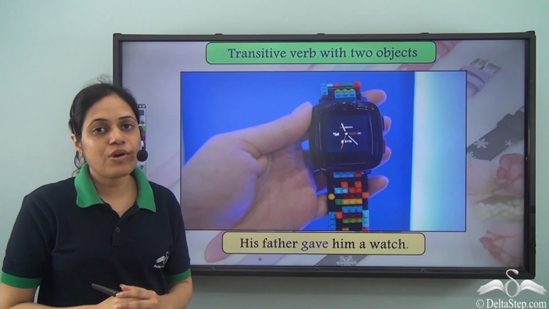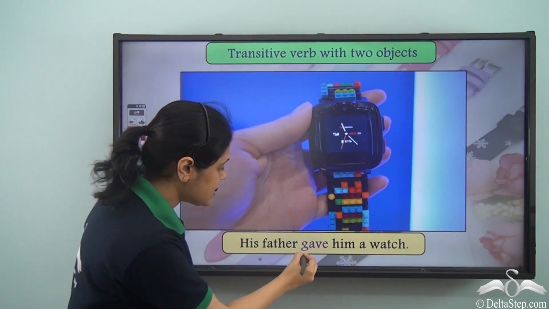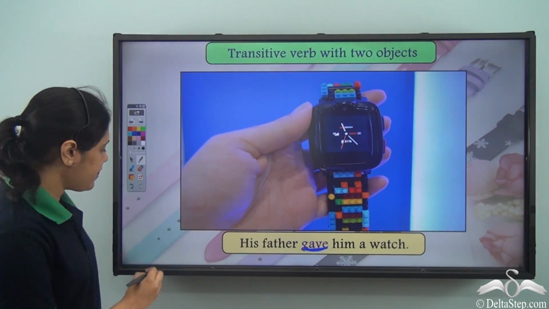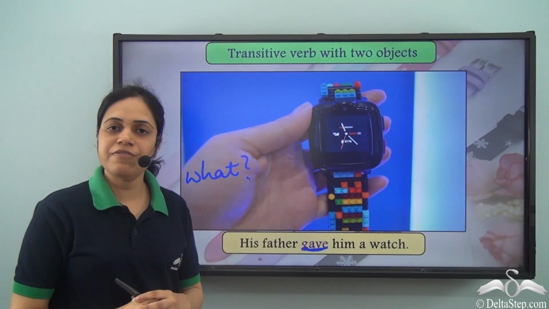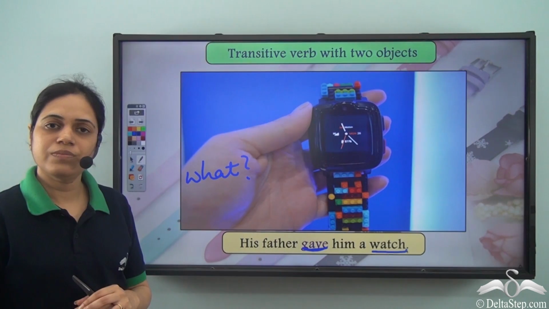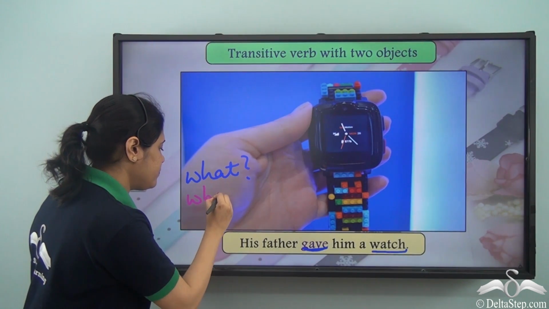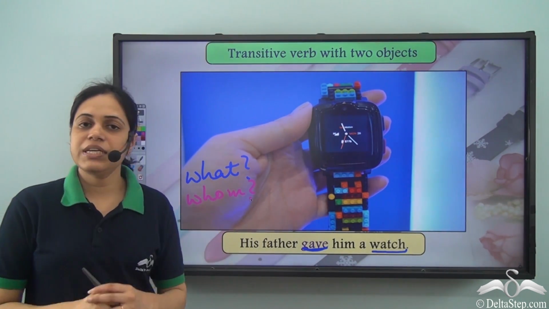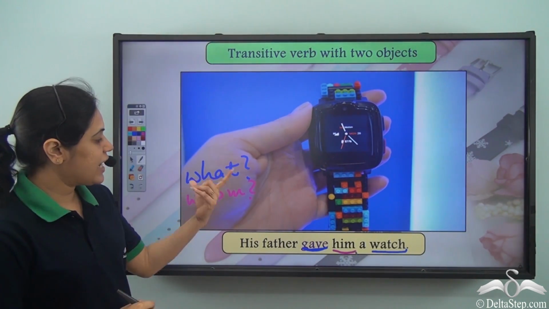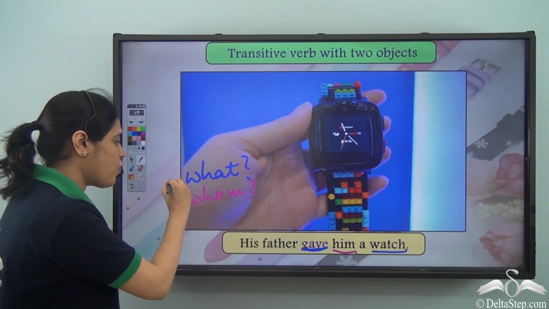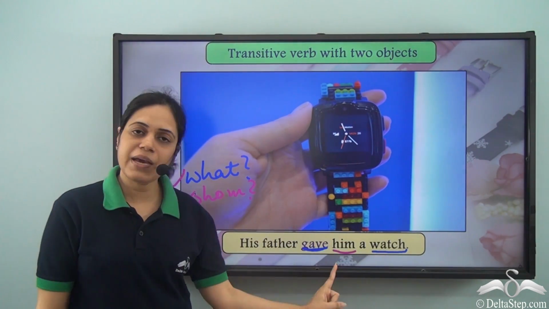Transitive verbs can also have two objects at a time. His father gave him a watch. Now in this case, gave is the verb. Now if I ask the question, what did his father give? The answer is watch. And if I ask the question, whom did his father give? The answer is him. So we are getting the answer to both the questions, what and whom. The answer to what is watch. The answer to whom is him.